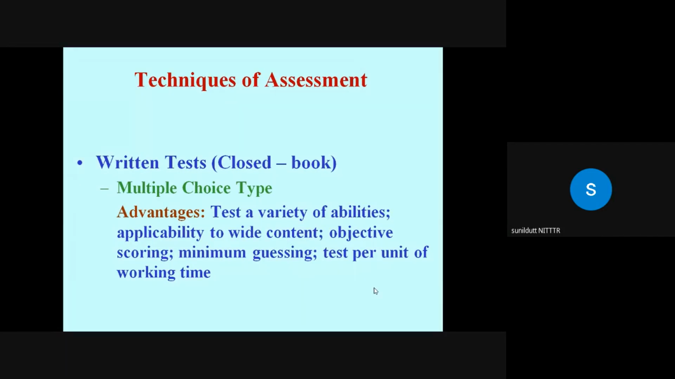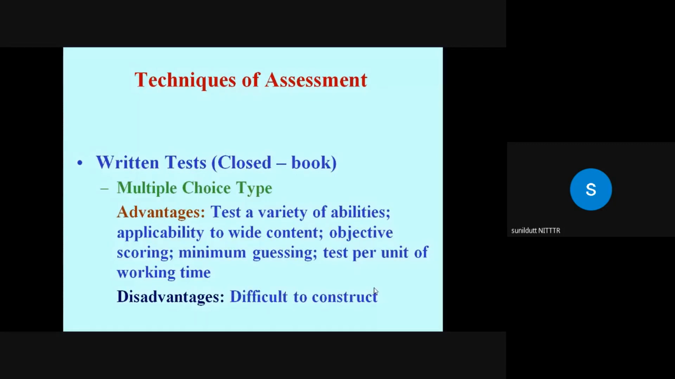You can go up to evaluation. It has got applicability to wide content. More content can be covered. Objective scoring, guessing is minimum. In case you introduce the negative marking, then it will be reduced. So test per unit time, working of time.